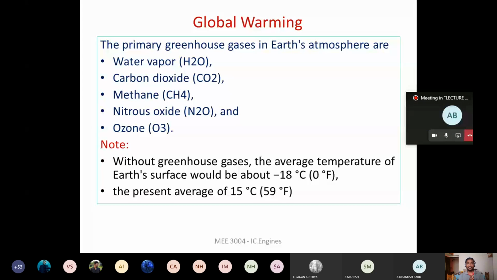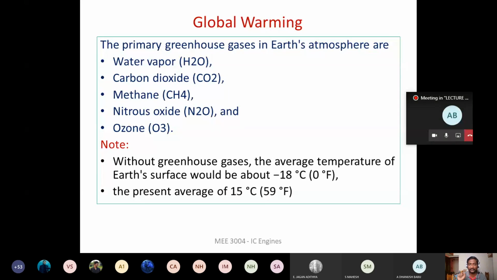Okay, so which is suitable for the living organisms, right? For life to sustain on Earth. But the amount of CO2 emitted, or the greenhouse gases that are being emitted into the atmosphere, is crossing the limit. So thereby the average temperature of the Earth is increasing, which is not good. Okay, that is what we are discussing.